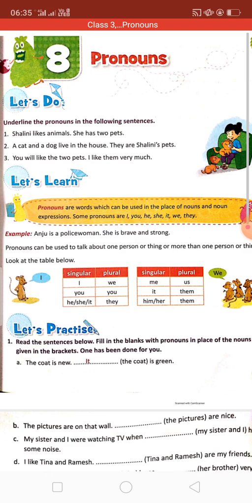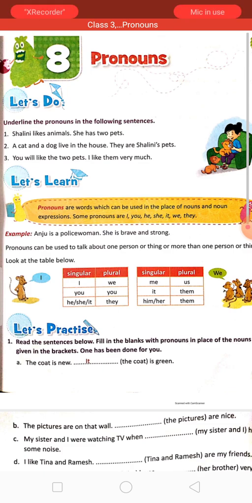He, she, it. We use he for the boy, she for the girl, and it for the thing, that means non-living things, or sometimes animals also. And in plural we use they. Singular me. Me means give it to me, when something is coming towards me.